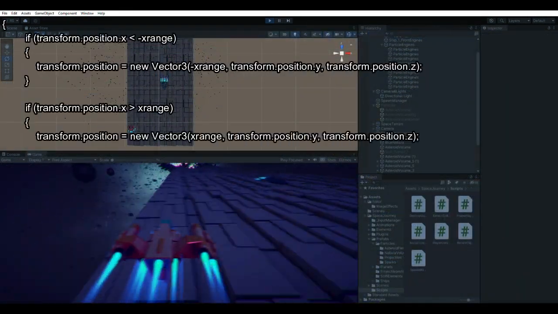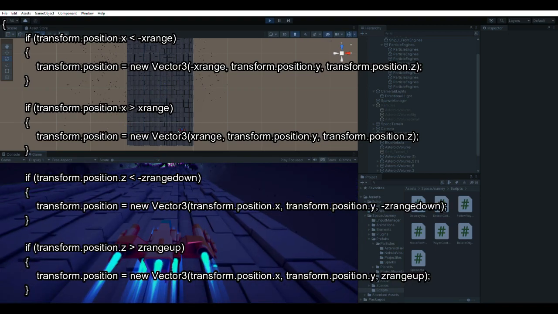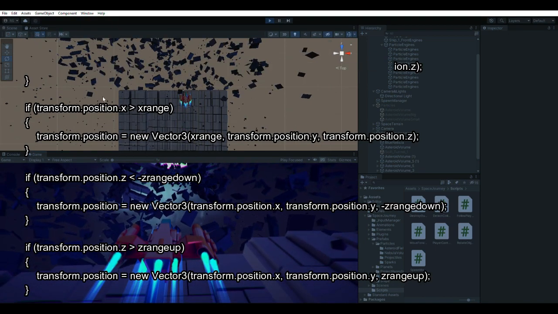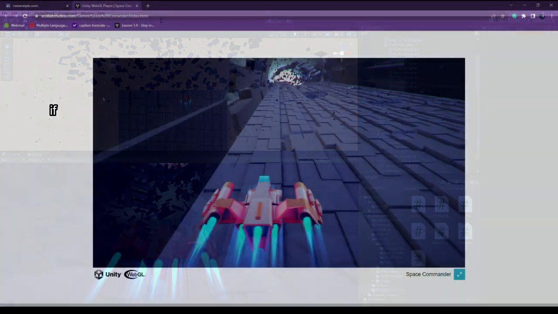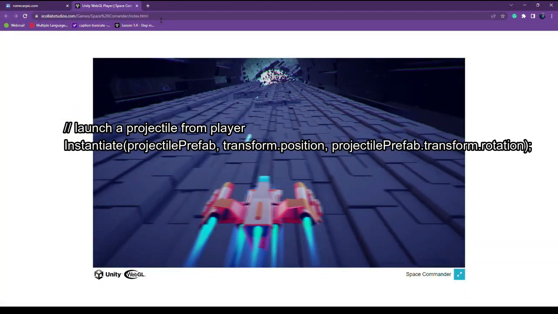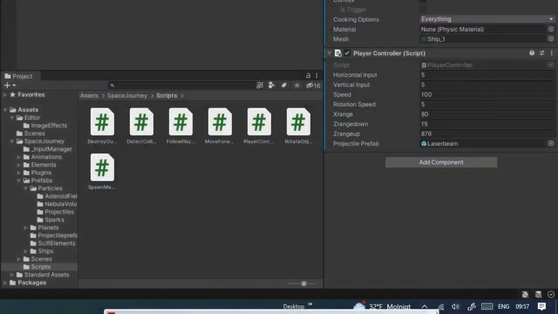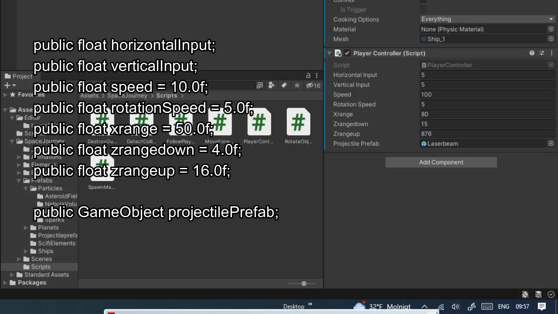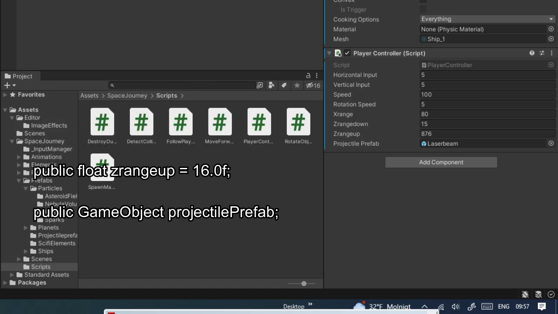I also assign an X and Z range to prevent the player from moving away from the scene view. And pressing the space bar, the player fires copies of laser beam prefabs. I also assign a public speed variable to manually adjust the speed settings on Unity.